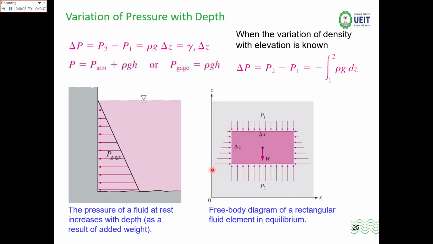Now, the variation of pressure with depth. When you are treating a liquid, the pressure is equal to rho g z or rho g h, where z is the depth or height. The difference of pressure, P2 minus P1, is equal to rho g delta z. So the pressure is P atm plus rho g h, where P gauge is equal to rho g h. This is the atmospheric pressure, and that is the absolute pressure.